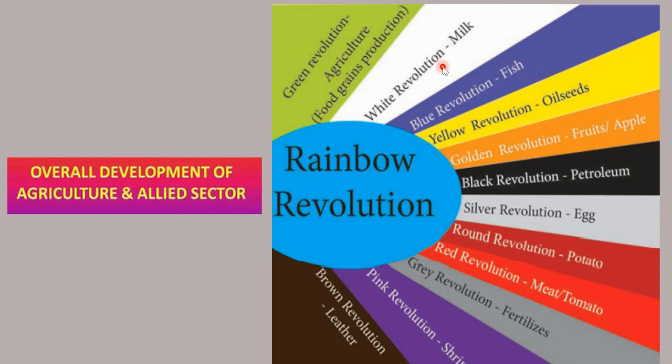You cannot explain in detail. Write White Revolution, milk. Blue Revolution, fish. Pink Revolution, shrimp. What does that mean? Increase in the production of all these things. Increase in the production of fertilizers is called as Grey Revolution. Increase in potato production is called as Round Revolution.